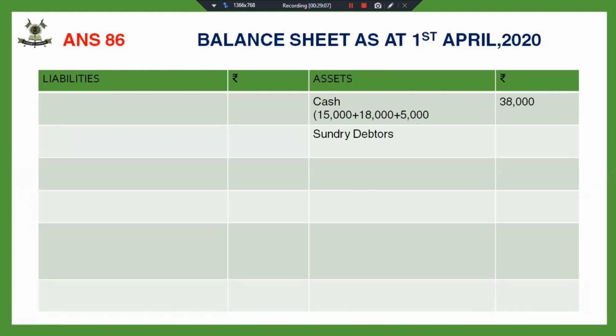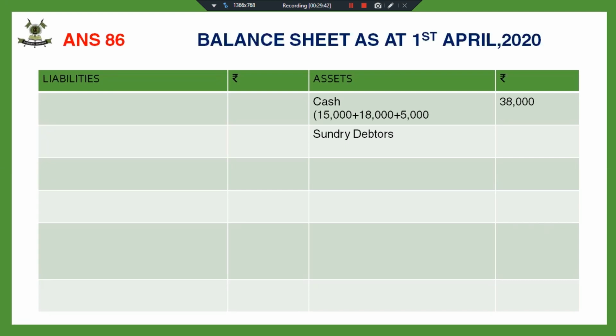Yes, 19,500 is not the answer. How come 22,000? No, no. It's not 19,000. It's not 22,000. Check your answers. 20,500 is the correct answer. Debtors were 22,000, with 1,500 bad debts.